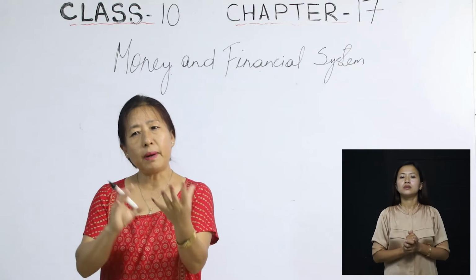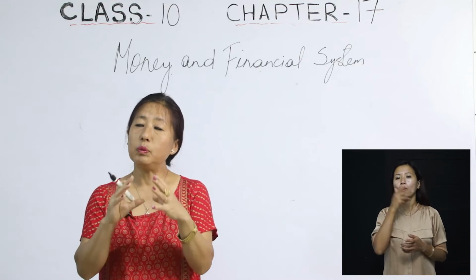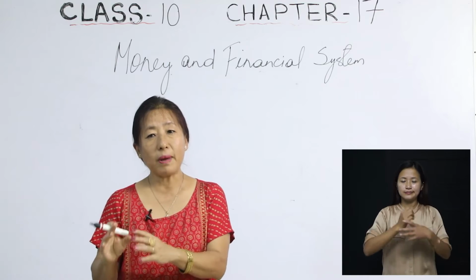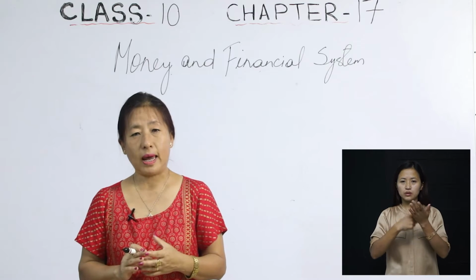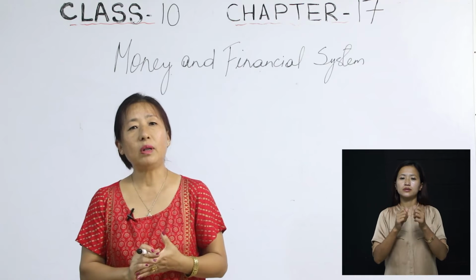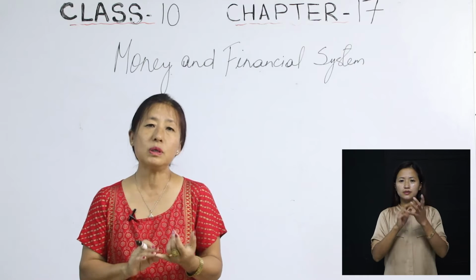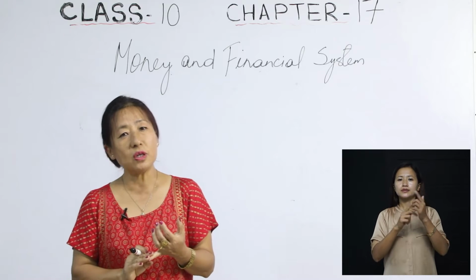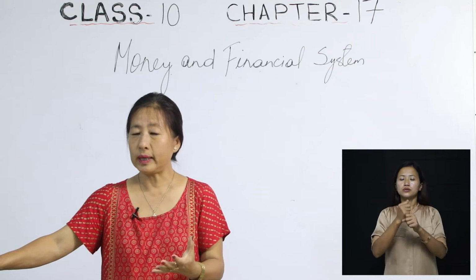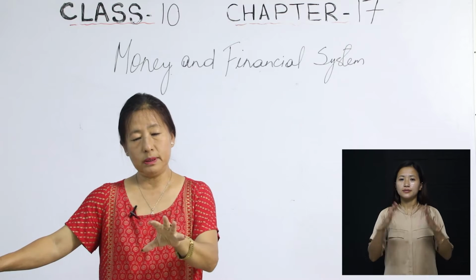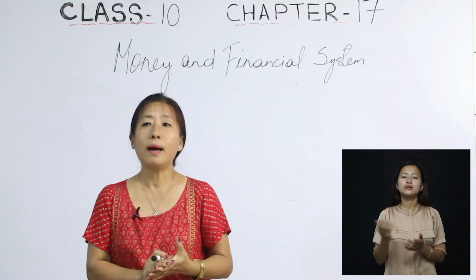And the word money came into being because the money was coined or made in the temple of the Roman goddess, and that is why it came to be called money. As I've said, the word money is derived from the Latin word moneta, the surname of the Roman goddess Juno, and in that Roman temple the money was coined, and that is why it came to be called money, okay?